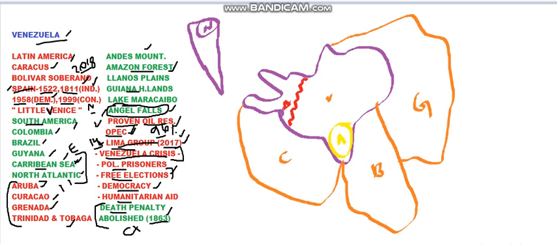And next there are Guyana highlands. Guyana highlands are on the eastern side of Venezuela. So these three are important: Andes Mountains, Amazon, and Guyana highlands. After that, as I've told, there is this lake called Lake Maracaibo. Lake Maracaibo is present in this area.